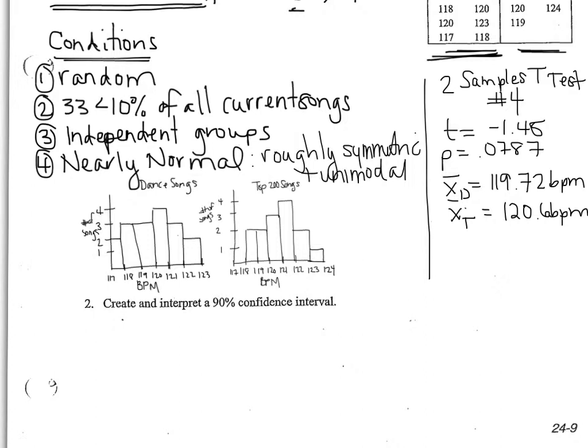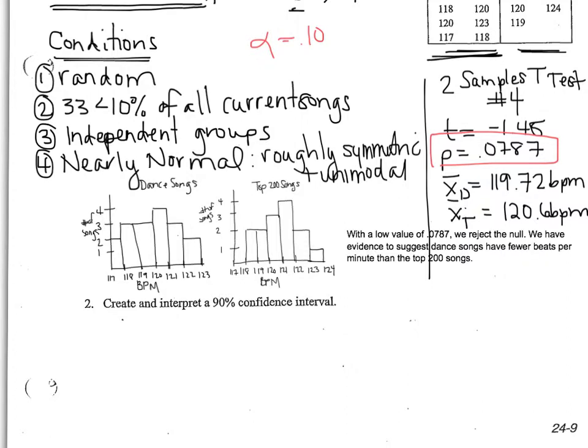All right, based on this p-value, we can make our conclusion. Did you think that dance songs have fewer beats per minute than top 200 songs? If we set our alpha in the beginning to 0.10, we would say that we have a low p-value. So our concluding sentence here, with a low p-value, we reject the null hypothesis. Therefore, we have evidence to suggest that dance songs have fewer beats per minute than the top 200 songs.